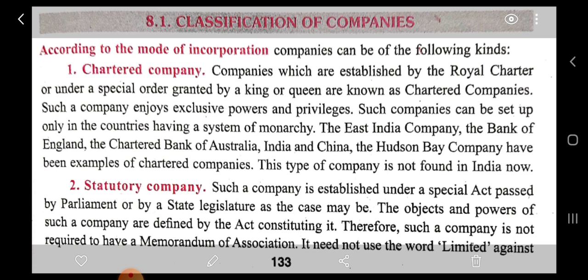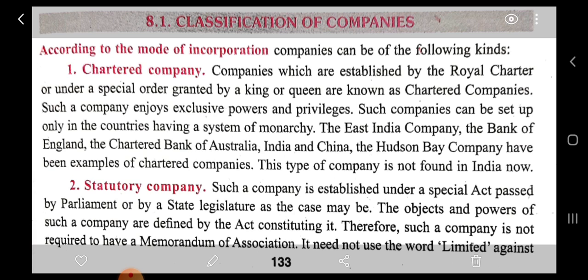Second one, statutory company. Now the word statutory itself means passed by law. Such companies are established under a special act passed by parliament or state legislature. The object and power of such company is defined by the act. Therefore, such company is not required to have a memorandum of association. Now, in the coming chapters, we will be learning what is memorandum of association and articles of association.